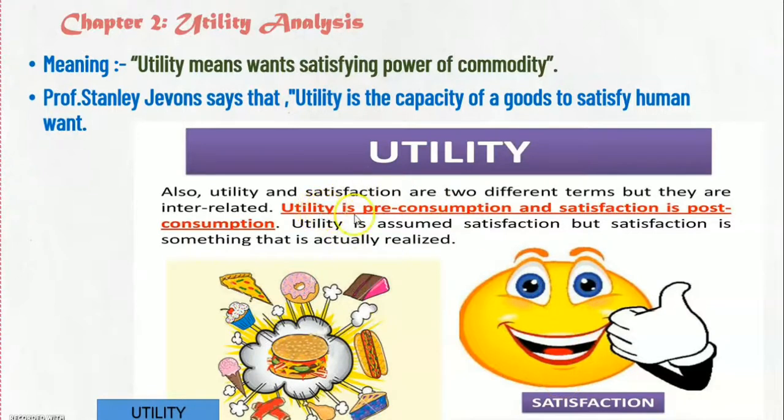Here, it is given utility is pre-consumption. It means utility comes first and satisfaction is post-consumption. After consuming the product only, we can say we are satisfied with the product. Therefore, utility is assumed satisfaction, but satisfaction is something that is actually realized. So once we are using the product, we can express that yes, we are happy with the product, we are satisfied with the product.